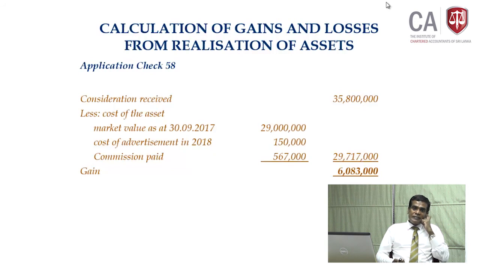Thus, I said here, there is a double benefit. There are two benefits. What are they? If you calculate the gain, you can claim the market value as of 30th September, so that the gain will be less. Even for the lesser gain, the rate of tax is a 10% rate. Okay.